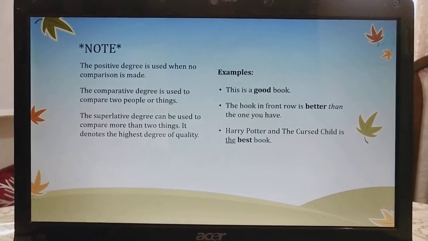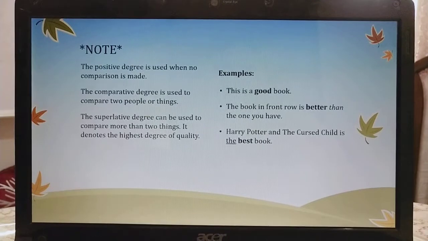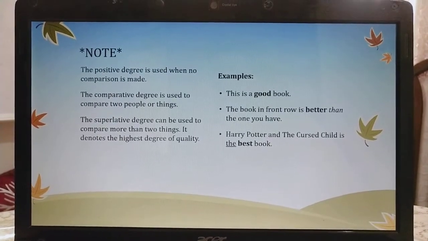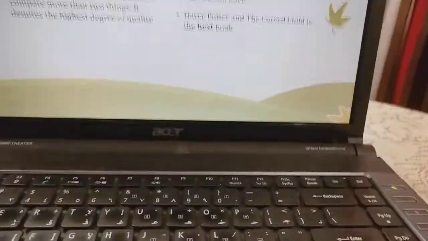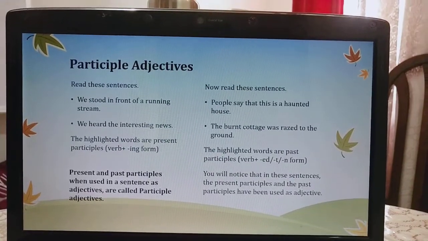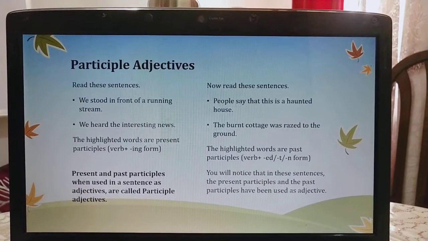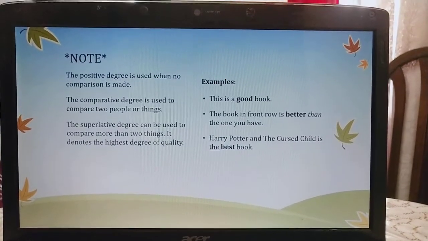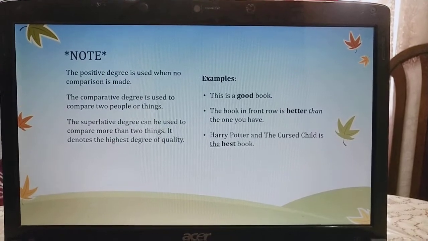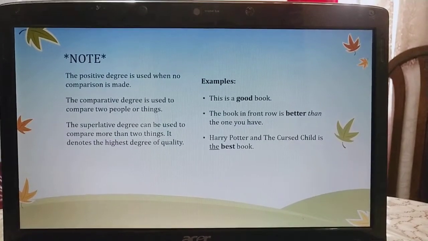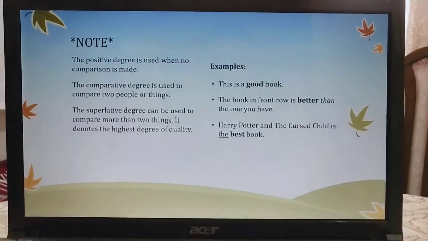That means besides these two books, I did not find anything more interesting or better than that. I forgot the name of the book, Harry Potter and the Cursed Child, that is the only single book regarded as the best.